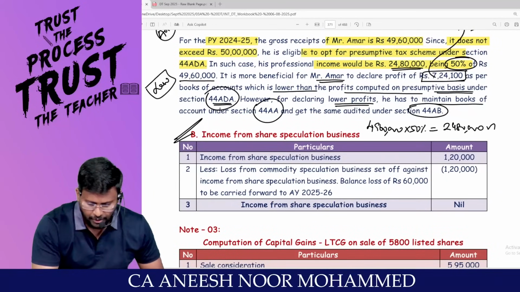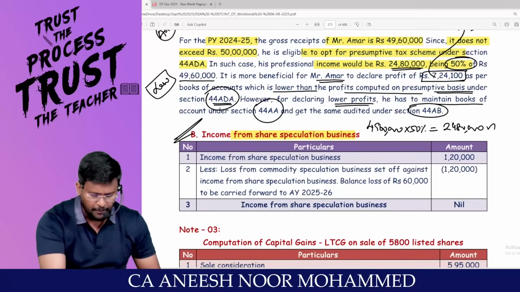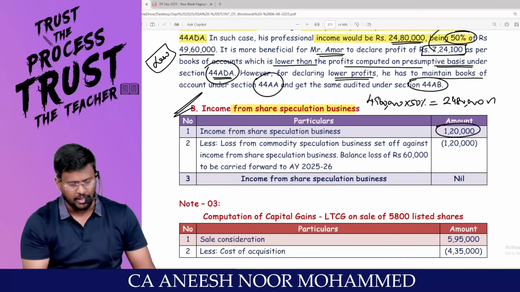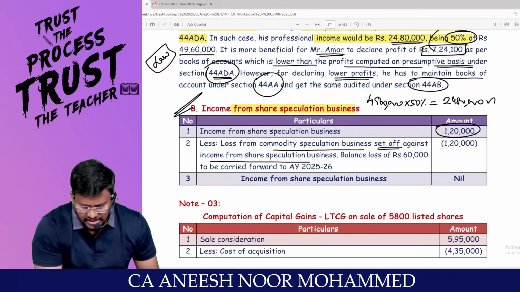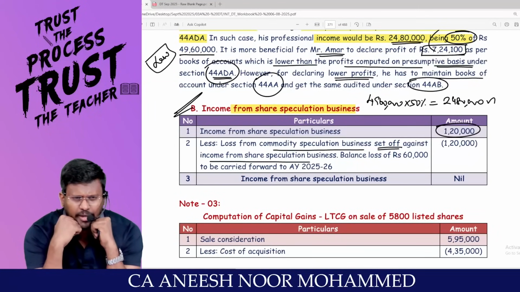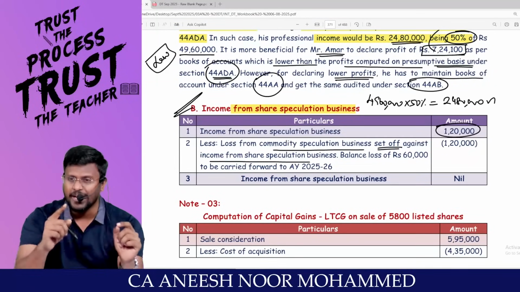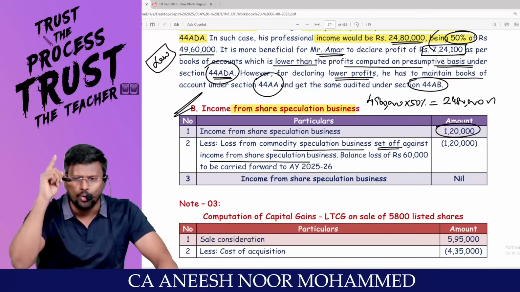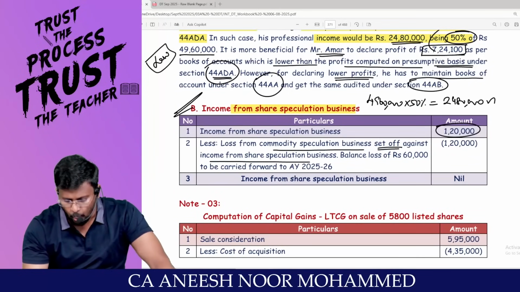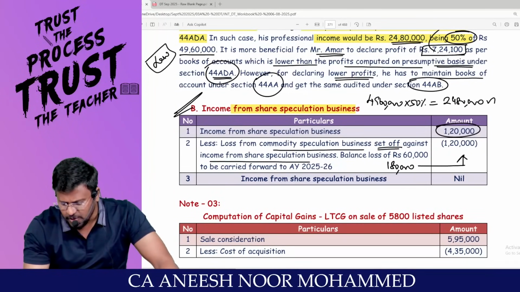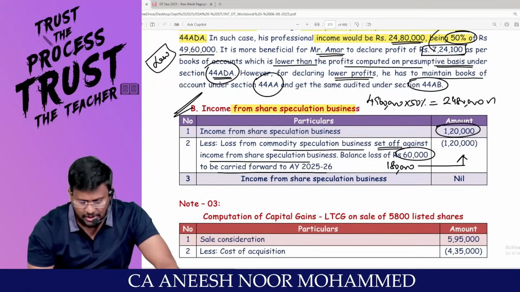I am coming to the income from share speculation business, the other business income. You are having one income and another loss. Income from share speculation business is 1,20,000, less loss from commodity speculation business, set off against income from share speculation business. As we all know, speculation business loss can be set off only against speculative business income. Actually, what is the total loss in the question? 1,80,000. But I'm having speculation business income of 20,000. The extra 60,000 has to be carried forward.